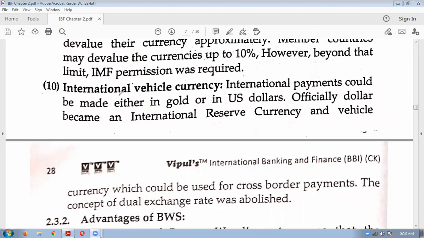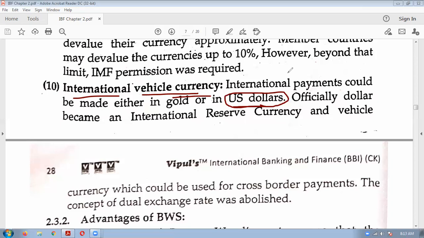Now, international vehicle currency means the currency used by all the countries for doing international transactions. Remember, the vehicle currency is the US dollar, because transactions take place between different countries in US dollars. So it is a vehicle currency, in which you could make payments or accept payments internationally. So the US dollar is the vehicle currency.